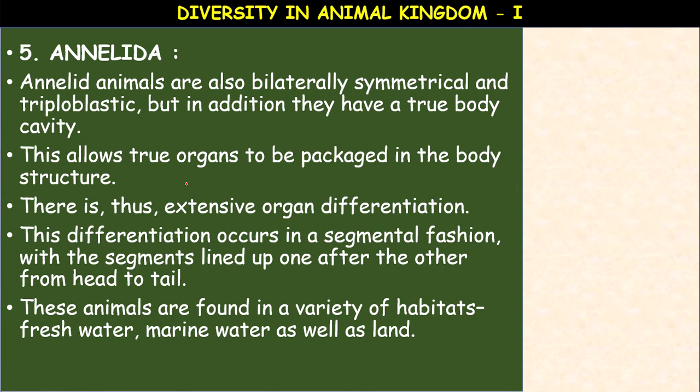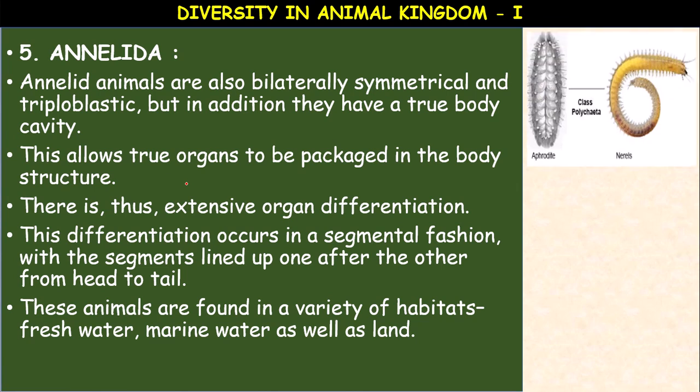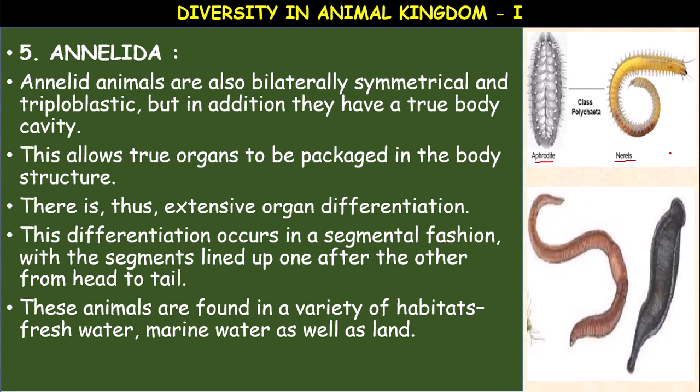These animals are found in a variety of habitats like freshwater, marine water, as well as on land, terrestrial. Example Aphrodite, also called sea mouse. Nereis, it is also called millipede, 1000 legs it possesses. And earthworm and leech: earthworm, Pheretima or Megascolex, scientific name; leech, Hirudinaria. Some of them are parasitic, like leech is an ectoparasite.